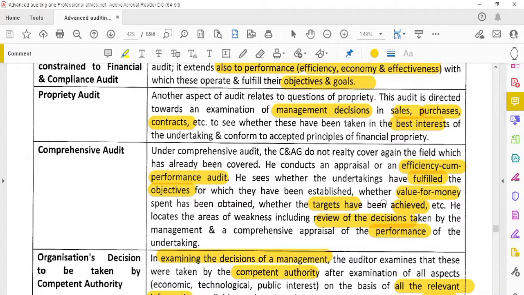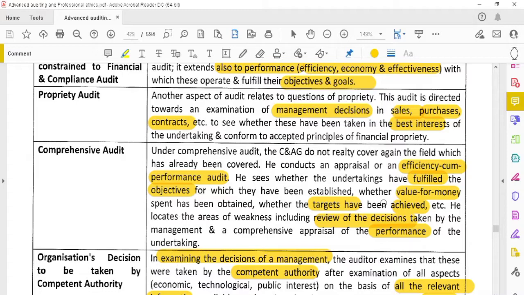Efficiency means whether they have spent the money in a way that provides value for money. We have to check the efficiency, meaning at a minimum input, maximum output, and they have to provide value for money. And whatever they have spent, whether the targets have been achieved or not. They should not spend inefficiently. They have to achieve the targets they have fixed and the objectives of that PSU.